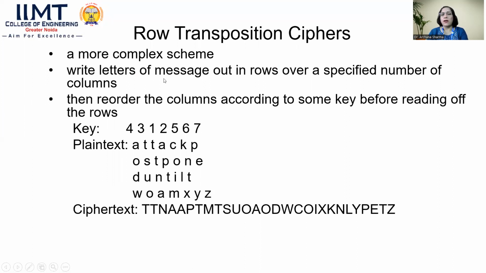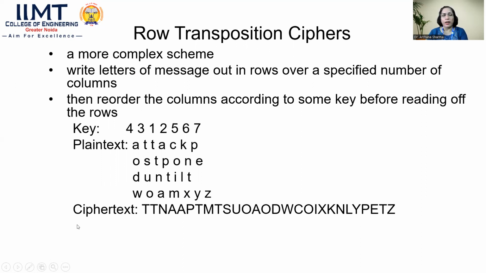Write the letters of a message out in rows over a specified number of columns, then reorder the columns according to some key before reading off the rows. This key has been predefined, and this key is 4312567. And here we have the plain text in the form of rows and columns, that is, in the form of a matrix, like "attack postponed until 2 a.m." And the X, Y, Z are just added to complete this matrix.